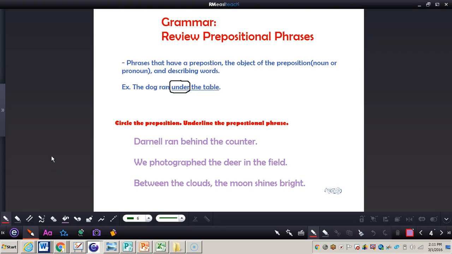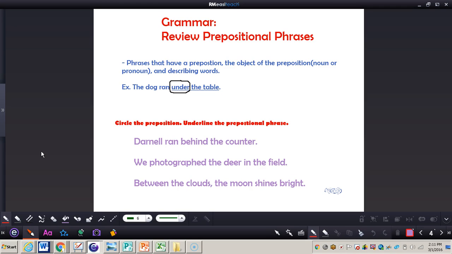In this video, we're going to be taking a look at reviewing prepositional phrases. I want you to get out your writing journal, pencil, and also practice companion book. It is important to remember that prepositional phrases consist of a preposition, the object of a preposition, which is the noun or pronoun that follows the preposition, and also any words that describe the object. It's also important to know that prepositional phrases do not contain any verbs.